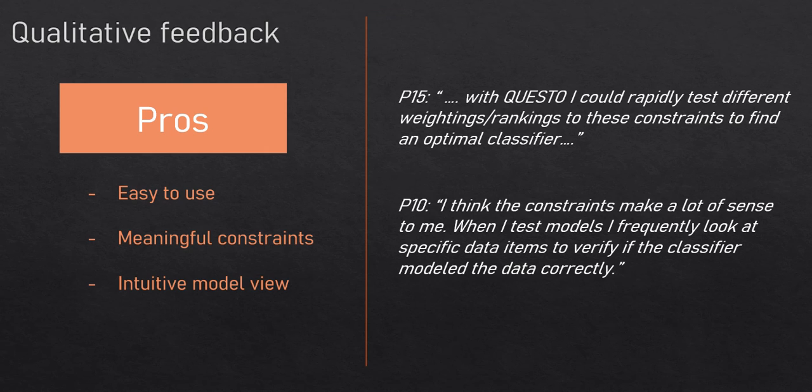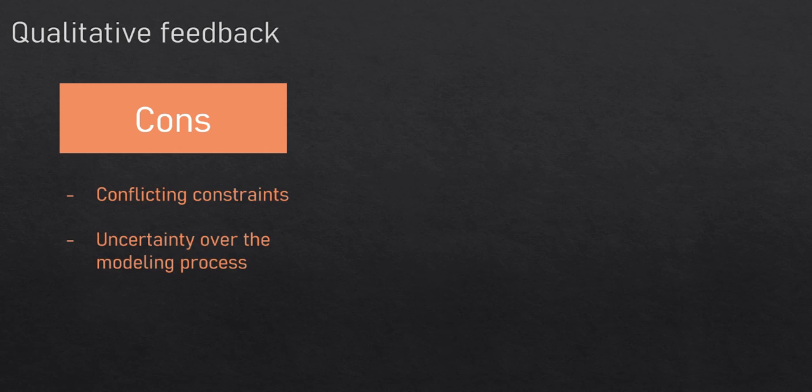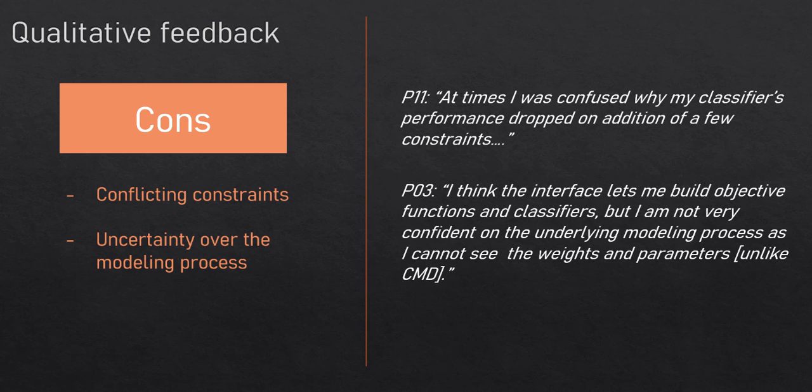However, on the con side, we observed that participants specified conflicting constraints. For example, at times they specified the same data samples as examples to ignore and similarity constraint. This caused confusion to the model solver in selecting the right model for the user. A few advanced participants expressed that they were uncertain about the underlying modeling process as it was not transparent enough for them to adjust the models further.